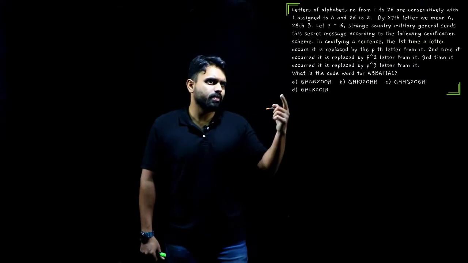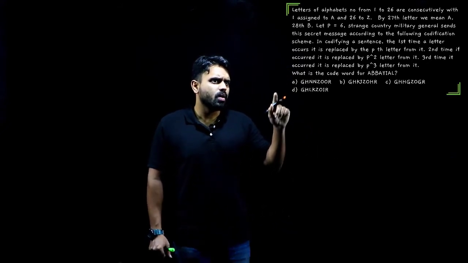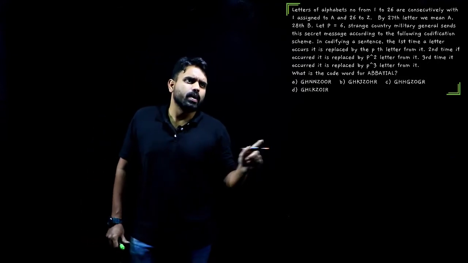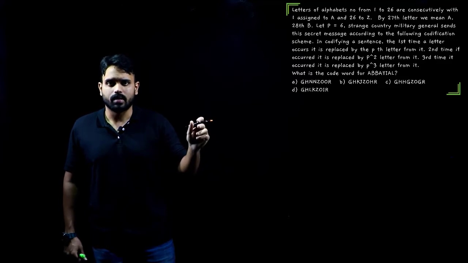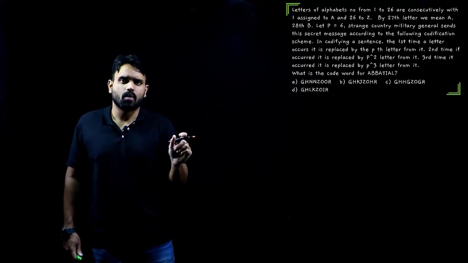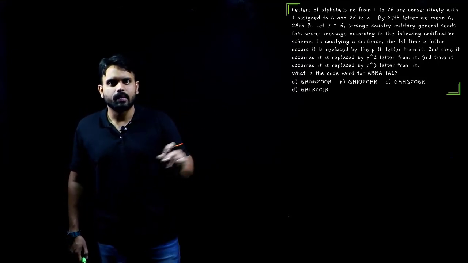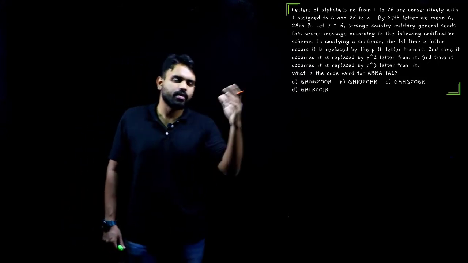What does this question say? Letters of the alphabet are numbered from 1 to 26 consecutively, with 1 assigned to A and 26 assigned to Z. By 27th letter we mean A and 28th letter we mean B. What is that? It is nothing but a loop. After 26, if any number appears in the code, it will be A. If 28 appears, it will be B. If 29 appears, it will be C. That is the fashion he has given.